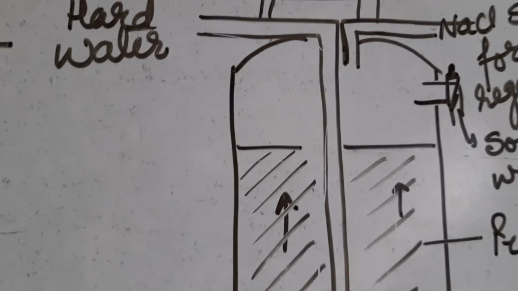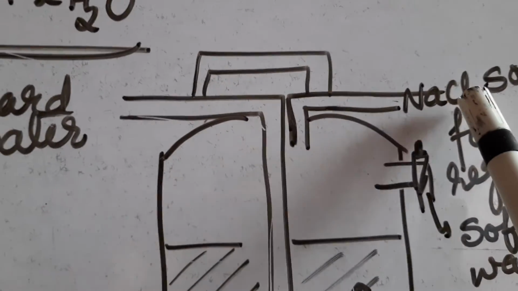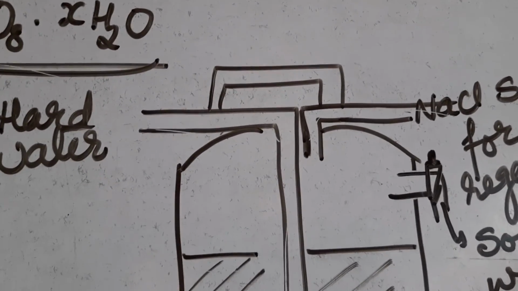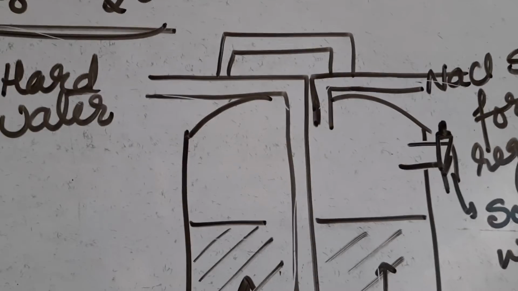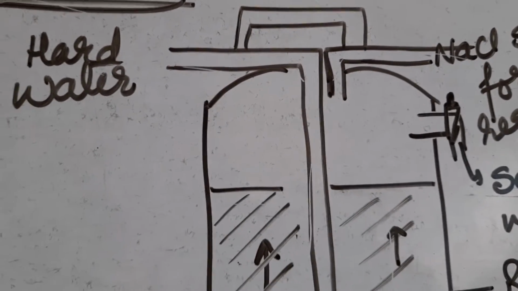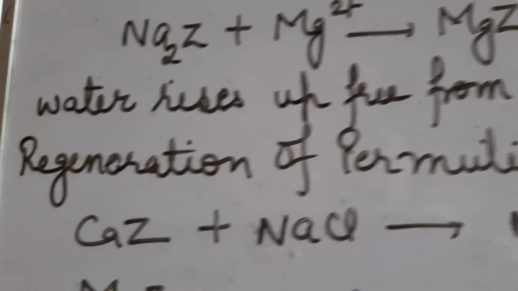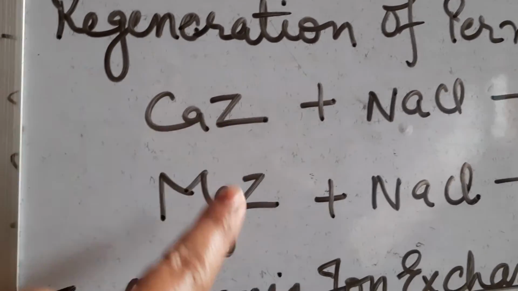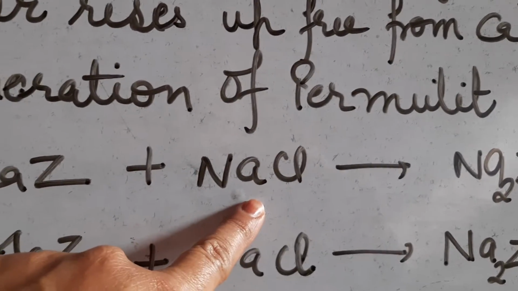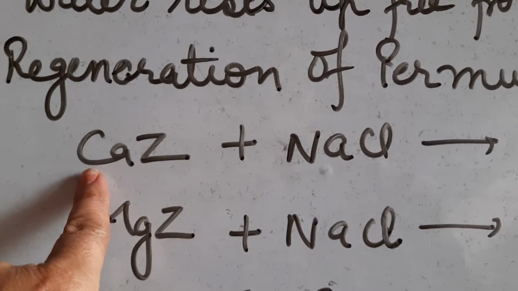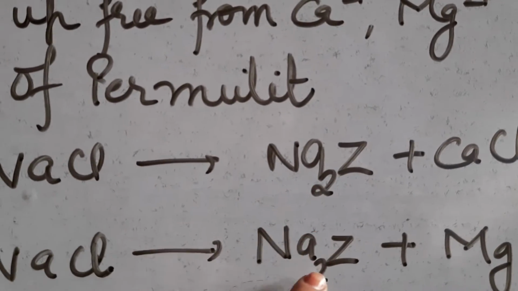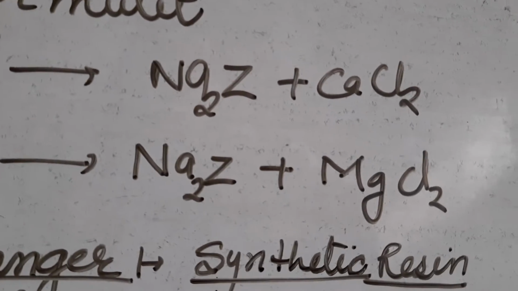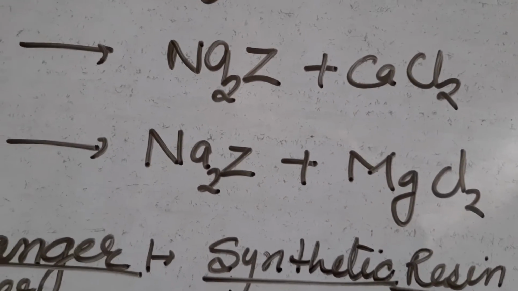So here we add sodium chloride solution. What is the purpose of adding sodium chloride solution from above? It helps in regeneration of zeolite. See here, when calcium and magnesium are absorbed on zeolite, it forms CaZ and MgZ. But when we treat this with sodium chloride solution, then again the zeolite gets regenerated, and calcium chloride and magnesium chloride are removed.